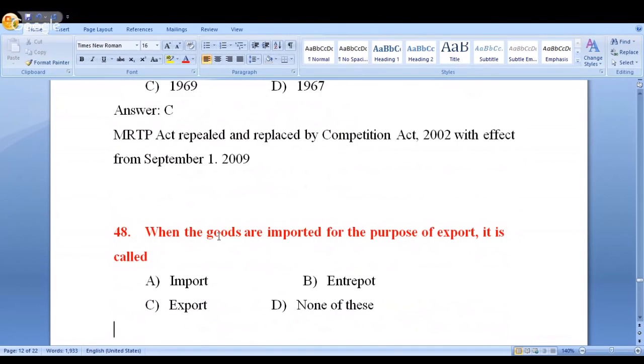But the idea is that you want to export, but you don't have the goods in the nation. That is the reason why you want to import, and from here you want to export again. If the intention is to export after importing, that is called what? A, B, C, D. Look at this. Option B is the answer. This is called entrepot.